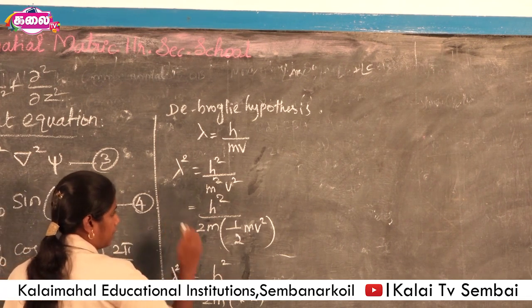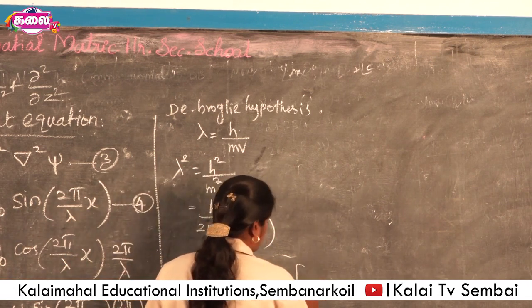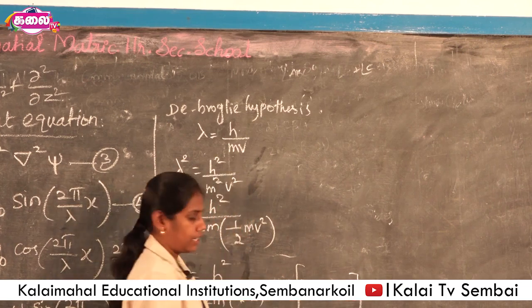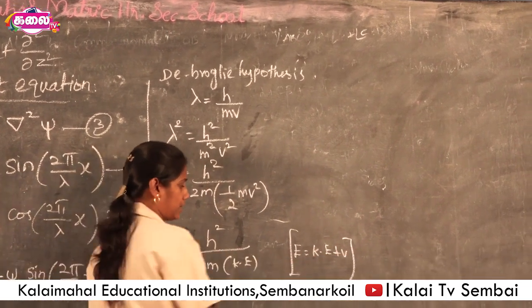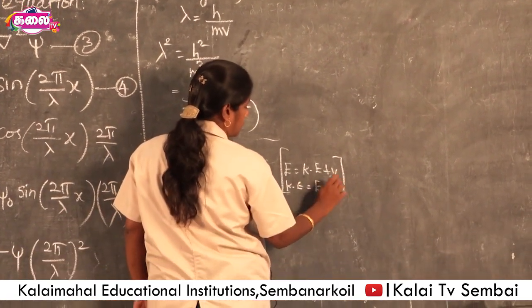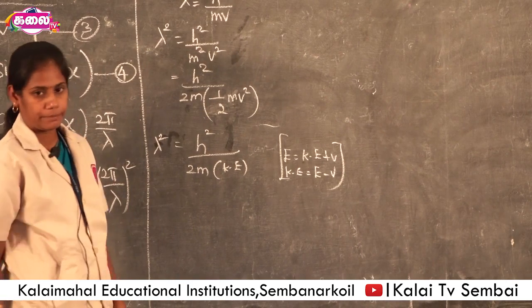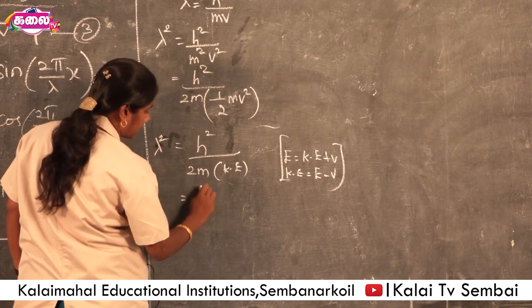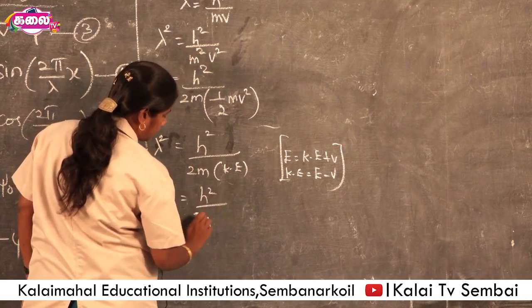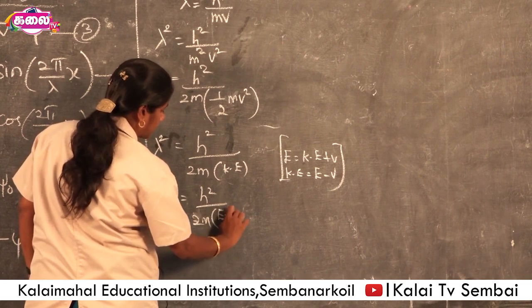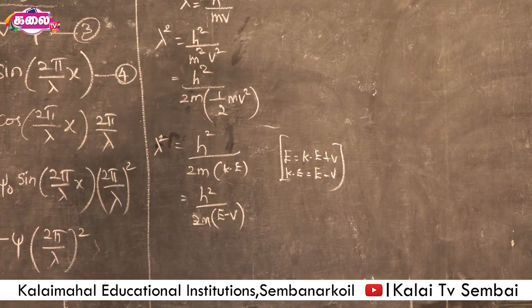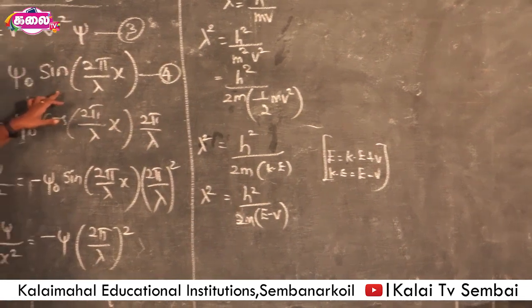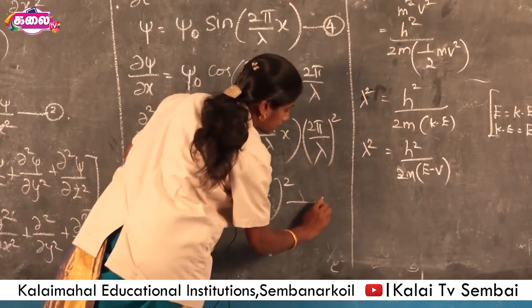We know total energy. What is total energy? Total energy E is equal to kinetic energy plus potential energy. If we need kinetic energy, this is equal to total energy E minus potential energy V. Okay, right. So λ² = h²/(2m(E − V)). This λ² value is now substituted in equation 5, which is the fifth equation.